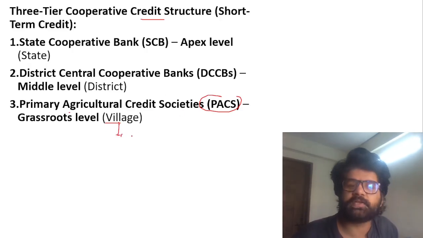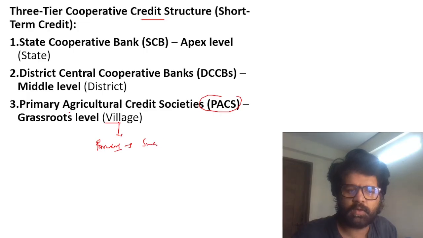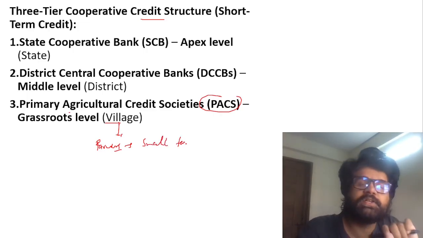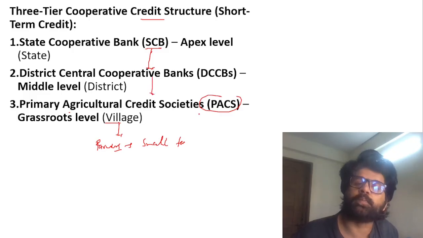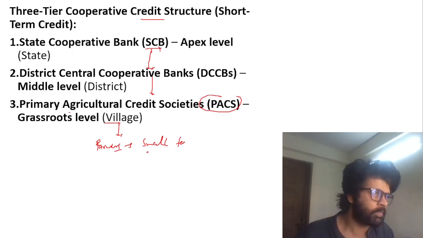So PACS give short-term loans to farmers. Not only small and marginal farmers, other categories of farmers also, but these are short-term loans given to farmers. Now, how do these banks work? The SCB, state cooperative bank, will give money to DCCB, the district central cooperative banks. They in turn will give money to PACS, who in turn will give money to small farmers. It's not like small farmers can directly take money from SCB.